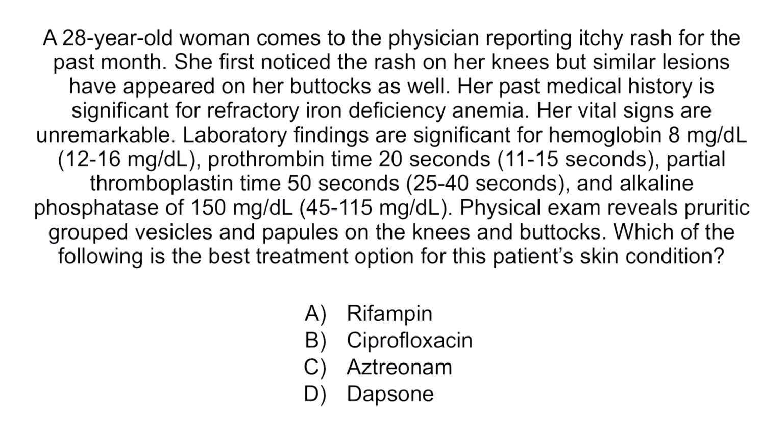lecture. A 28-year-old woman comes to the physician reporting itchy rash for the past month. She first noticed the rash on her knees, but similar lesions have appeared on her buttocks as well. Her past medical history is significant for refractory iron deficiency anemia. Her vital signs are unremarkable. Laboratory findings are significant for hemoglobin 8, prothrombin time of 20 seconds, partial thromboplastin time of 50 seconds, and alkaline phosphatase of 150. Physical exam reveals pruritic grouped vesicles and papules on the knees and buttocks.